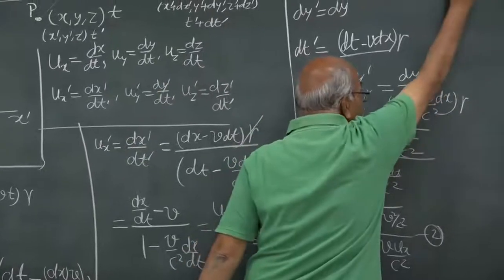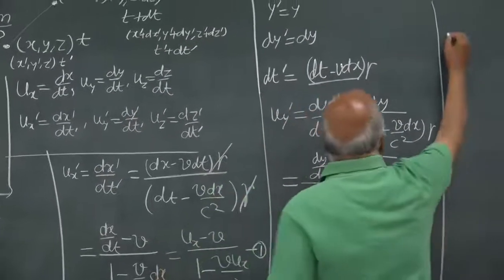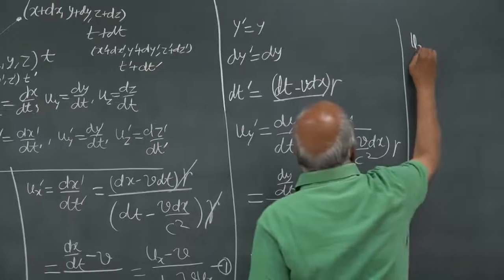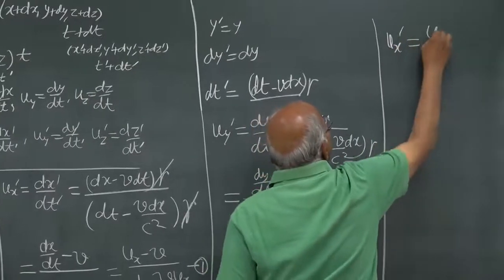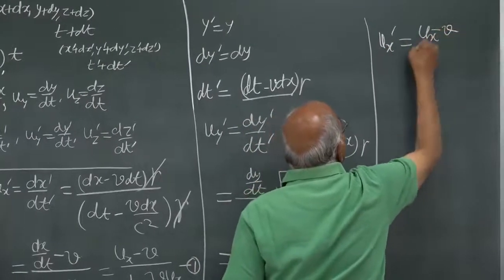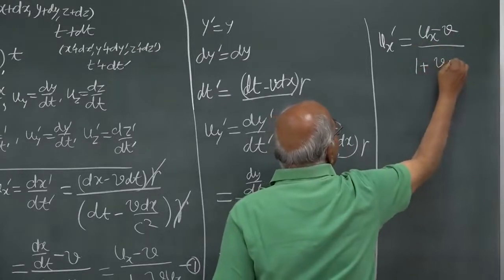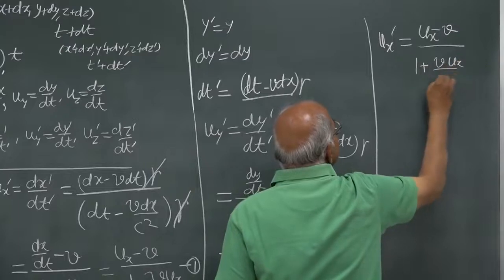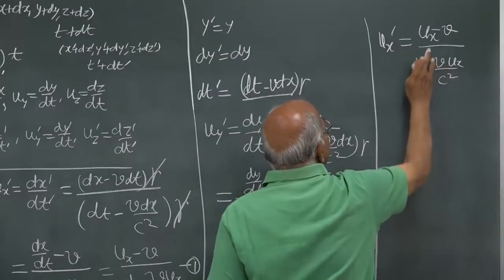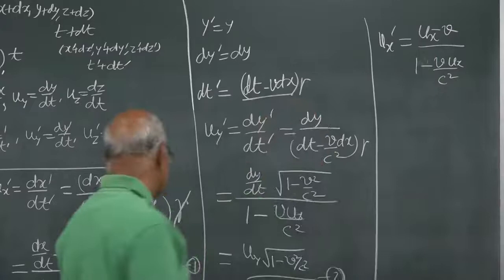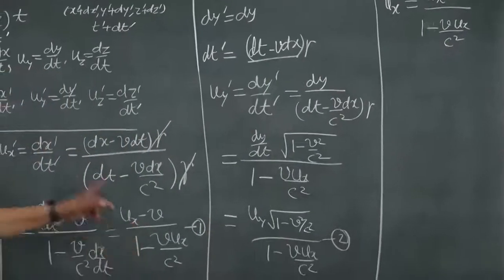Okay, so we can collect these things here. Ux prime is equal to ux minus v by 1 minus v ux by c square. This is the first equation I have written.